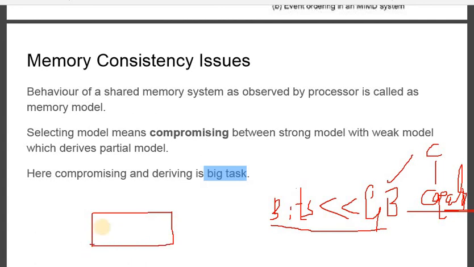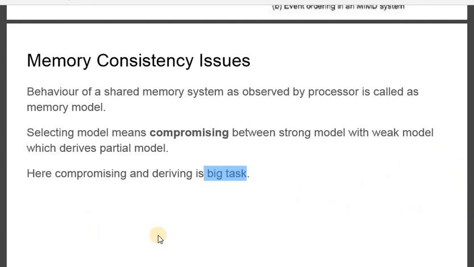No, it is faster, but it is not equally fast like a resistor. It takes time, just like when you are downloading a video from Google, Cricket, YouTube, etc. They will take time, but it doesn't mean the download will be in terms of nanoseconds or milliseconds. They used to take minutes, 5 minutes, 3 minutes, 10 minutes, like that. So this is how we derive one compromising model between one strong and one weak.